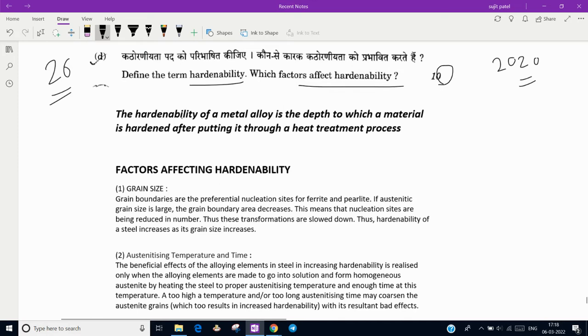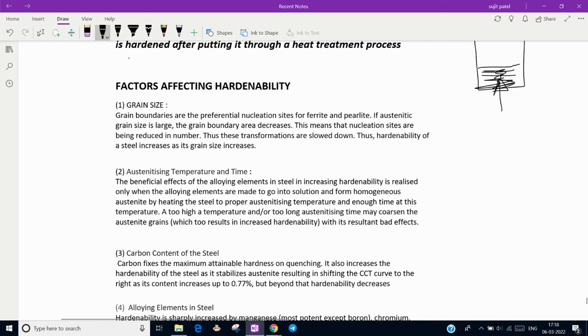Hardenability is the ability of the metal alloy, the depth to which the material is hardened after going through a heat treatment process. That means suppose this is the total material depth, and suppose up to this height it is hardened. The depth up to which we can do the hardening by heat treatment process is called the hardenability of the steel or alloy. This is the definition. Now let's discuss the factors affecting the hardenability.